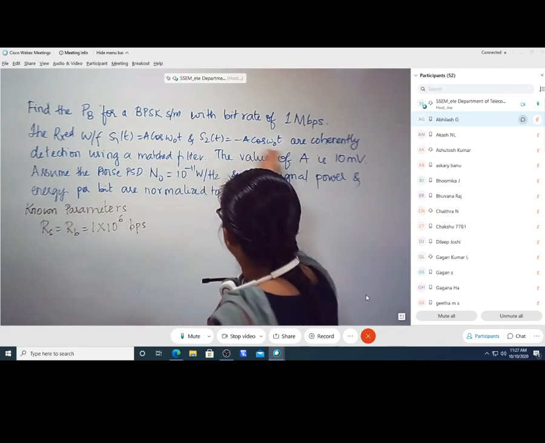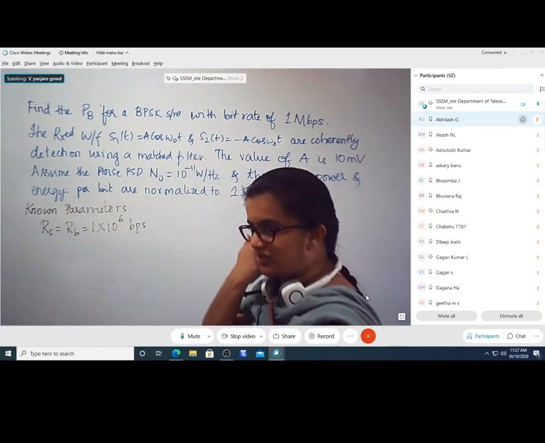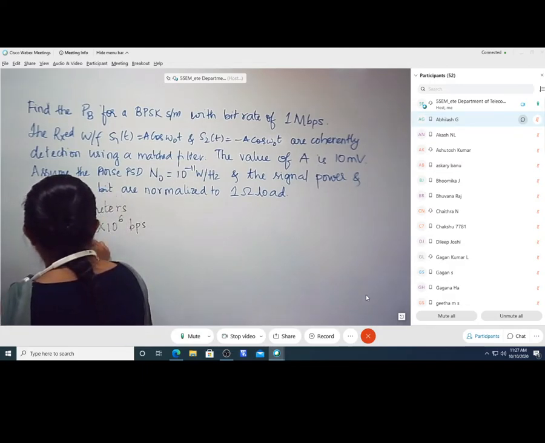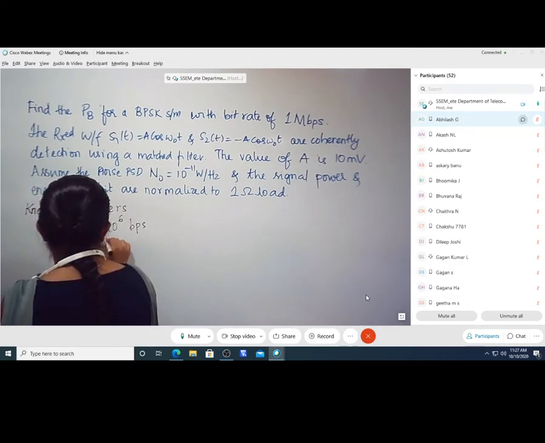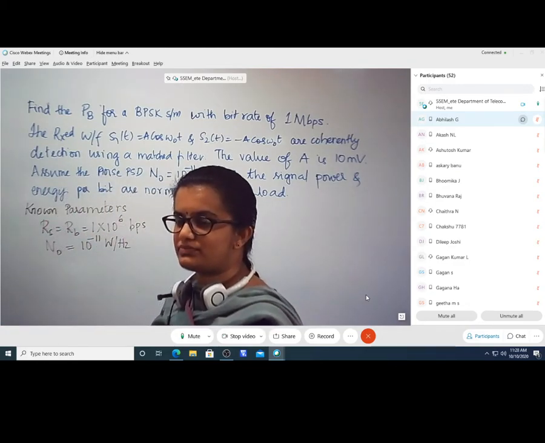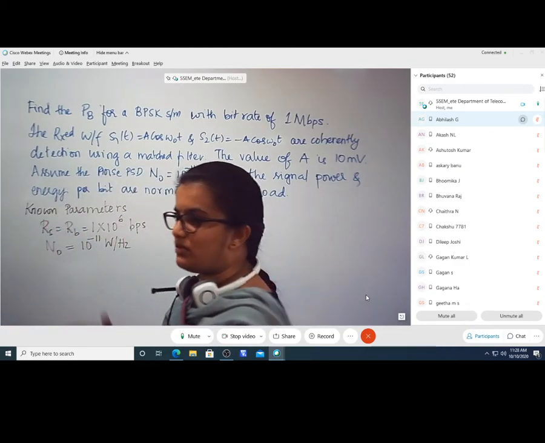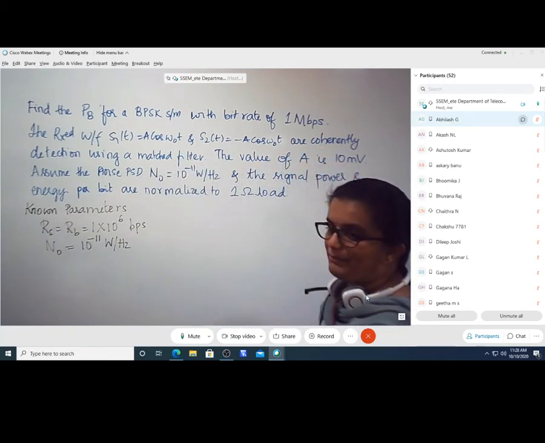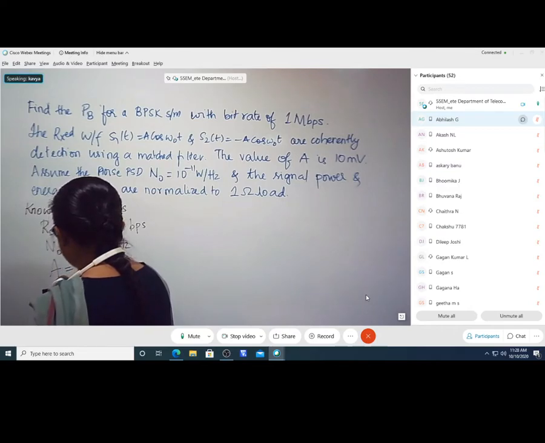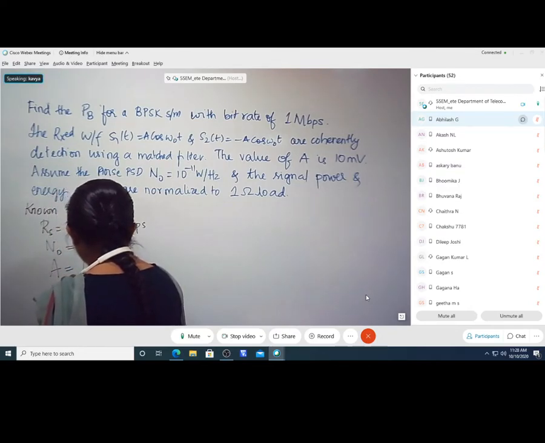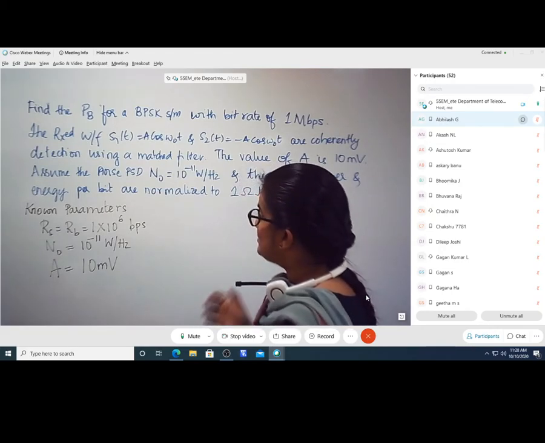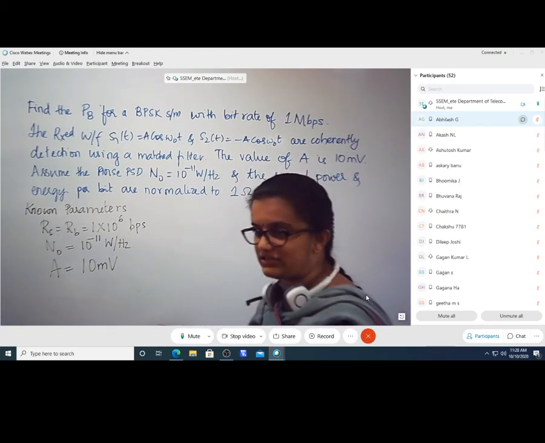Fast, you read the sentence. N0, ma'am. N0 value is equal to 10 raised to minus 11 watts per hertz. Then amplitude is already given to us. Amplitude is 10 millivolt. That's all, no? So these are the 3 important things that are given to us.